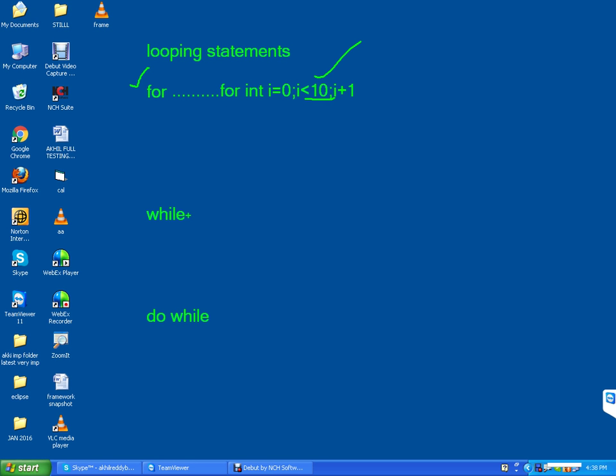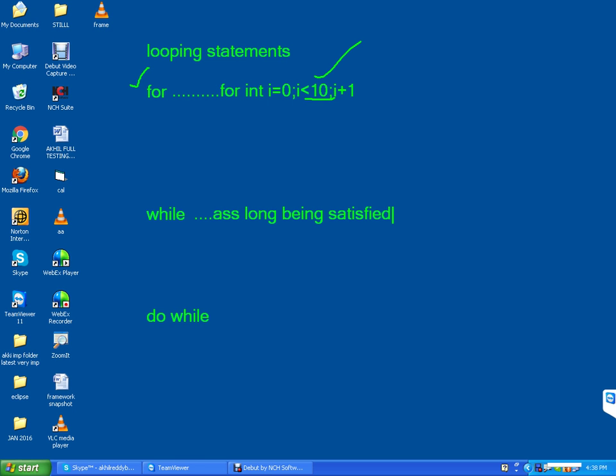Next, while loop. As long as the condition is satisfied, it will execute.